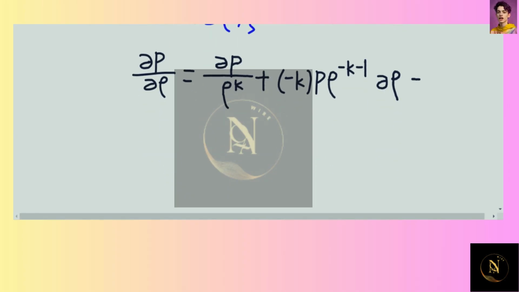And this is equal to 0. Okay, so now we'll have delta P over delta rho.